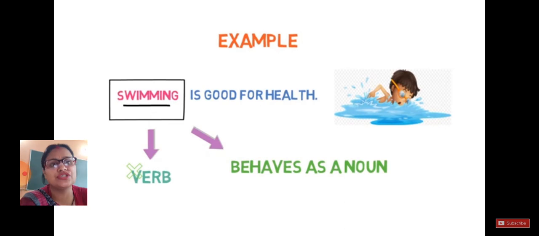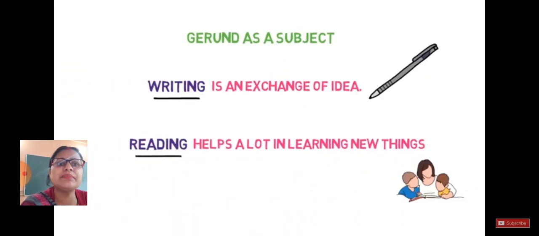So when your verb behaves as a noun in a sentence, it mostly becomes our gerund, because it must be followed by ing. If you want to see some more examples, gerund as a subject: writing is an exchange of ideas, reading helps us a lot in learning new things. Or you can make other sentences also. We can take some examples from your book, they have written many things over here.